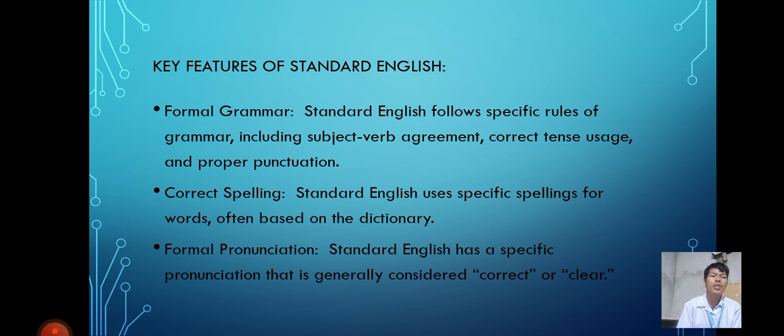Standard English uses specific spellings for words, often based on the dictionary. So the correct spelling should be followed. And third one is formal pronunciation. Of course, pronunciation is very important. Standard English has a specific pronunciation that is generally considered correct or clear.